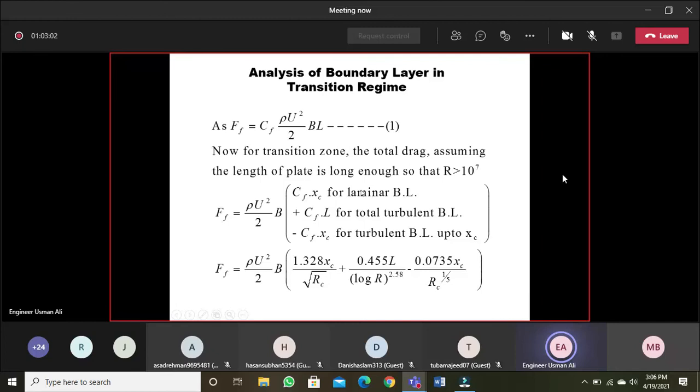I hope you understand this, how to write this expression.